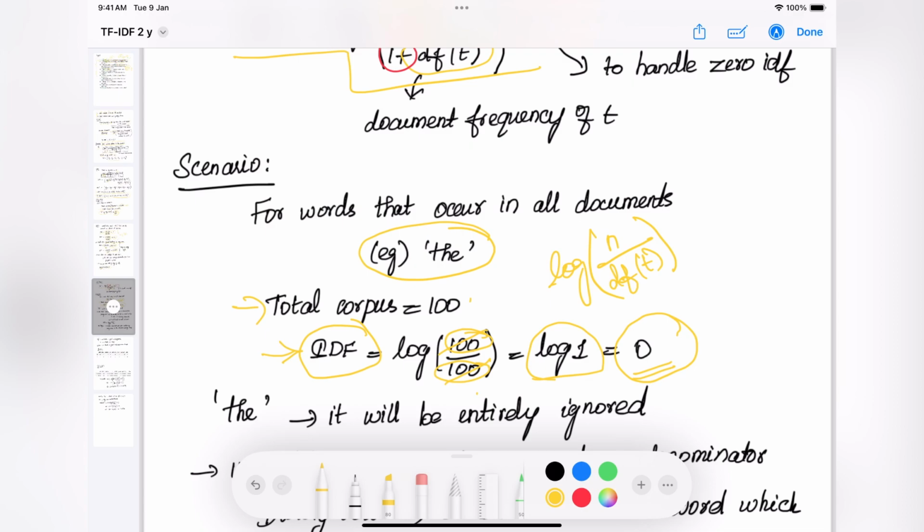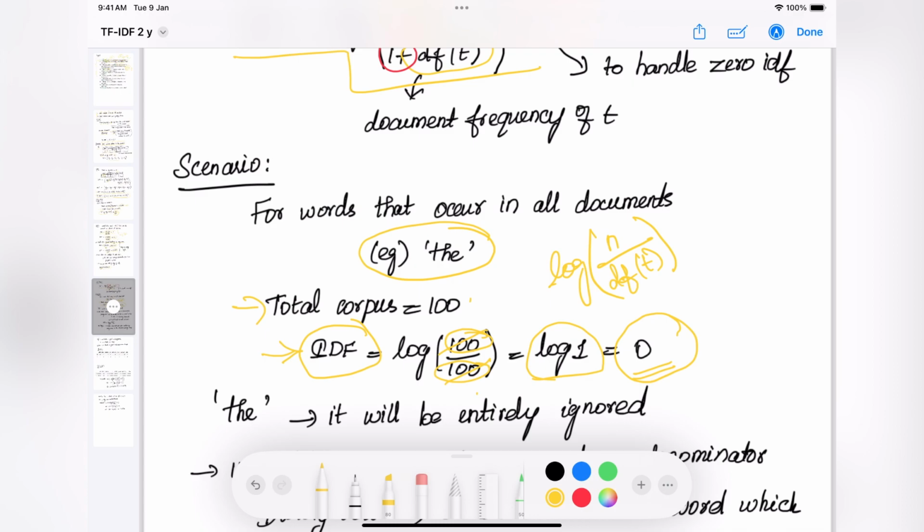We don't want that to happen, because once the TF-IDF value becomes 0, that particular word will be entirely ignored. Even though the word is very less important, we don't want to completely ignore it. We need to have it, but we need that word to have a very low TF-IDF value.